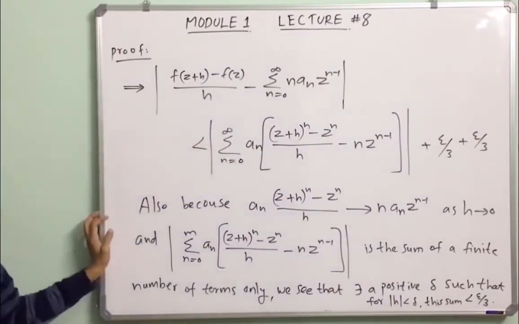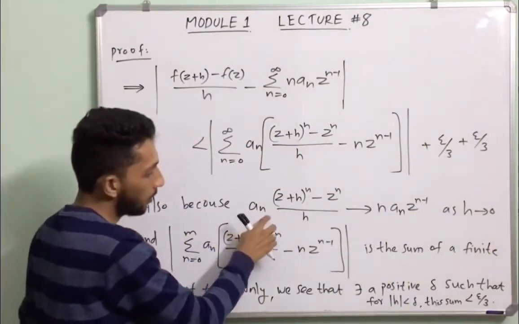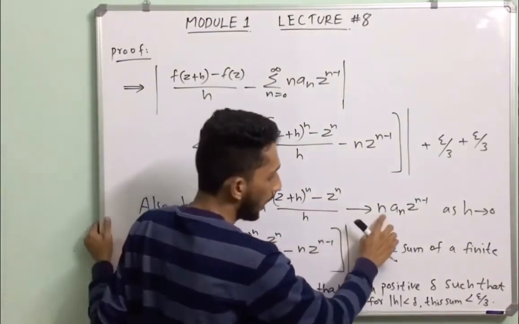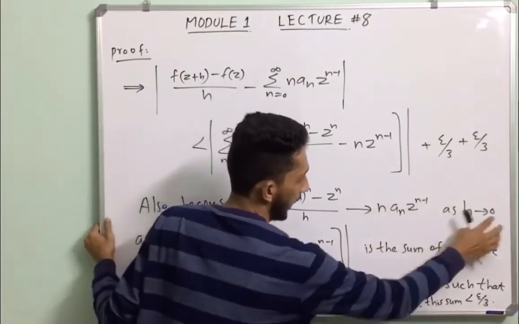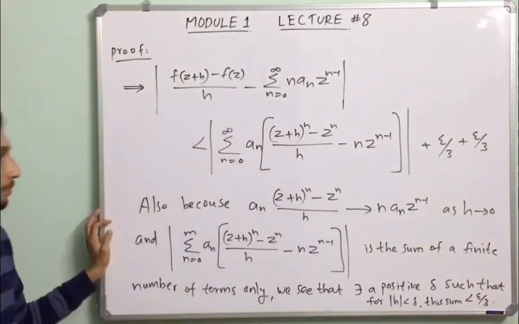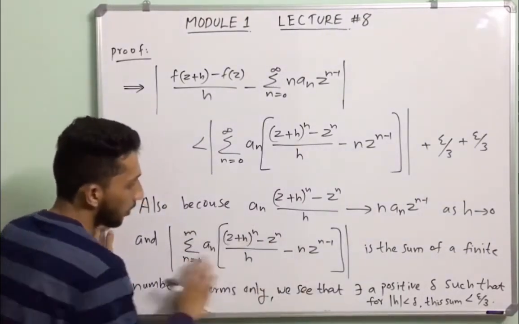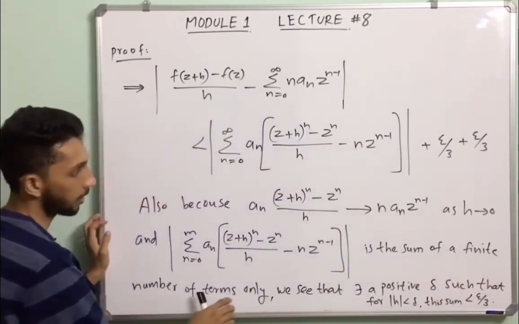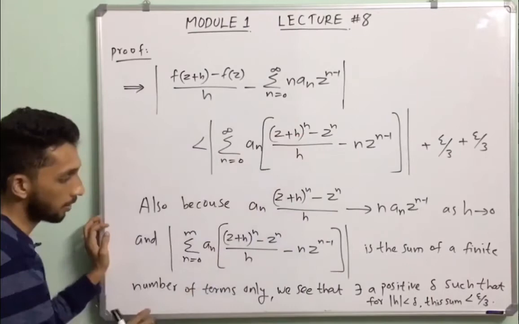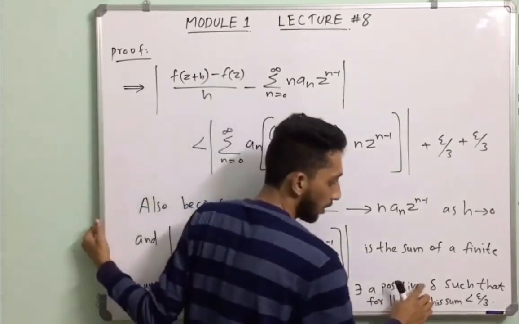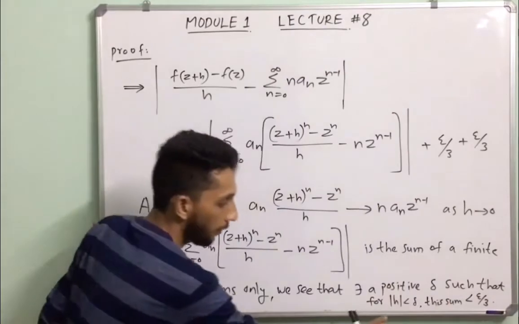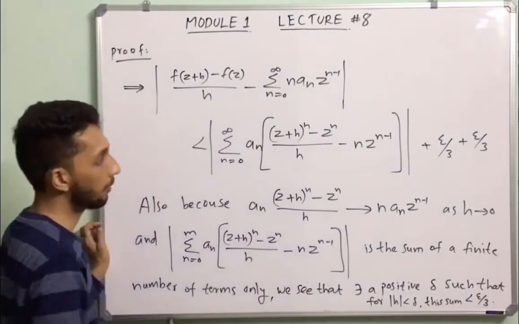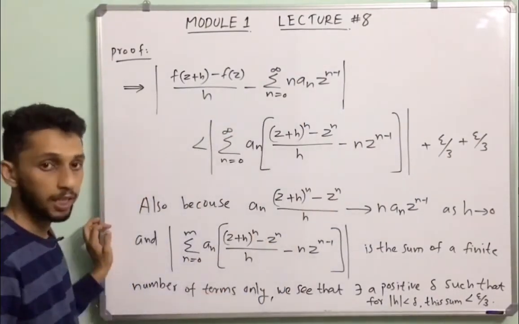Okay. Also because n a_n times ((z plus h) all raised to n minus z raised to n) divided by h converges to n a_n z raised to n minus 1 as h tends to 0, and this modulus is the sum of a finite number of terms, we see that there exists a positive number delta such that for mod h less than delta, this sum is strictly less than epsilon by 3.